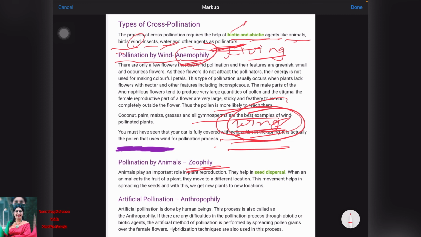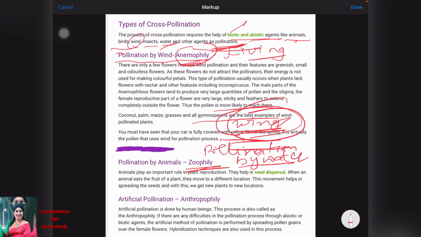Now one of the other methods is pollination by water. What is pollination by water? Flowers of aquatic plants are pollinated by water. Pollen grains coming out of the anther float on the water and are carried to the stigma with the water current.